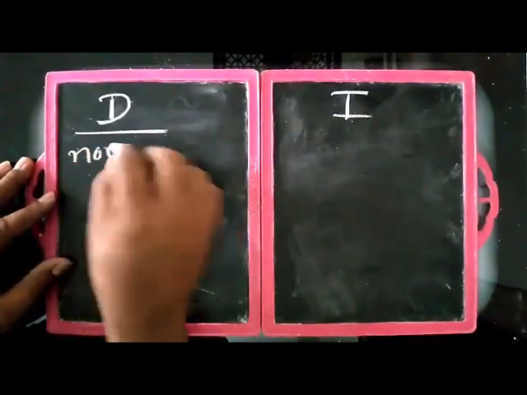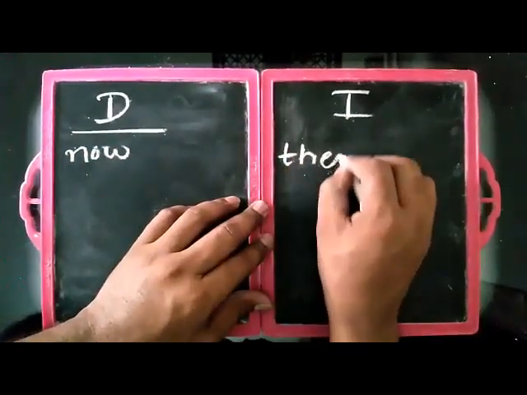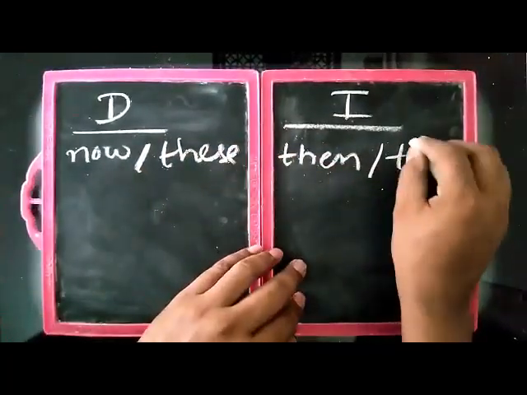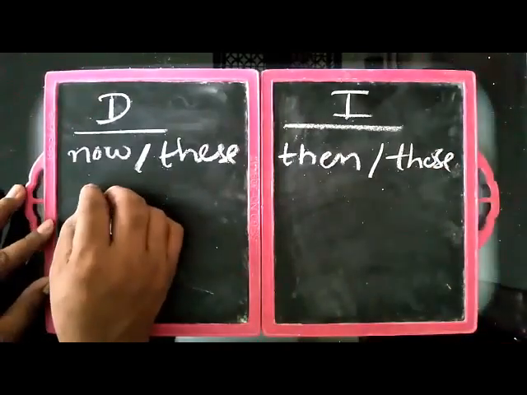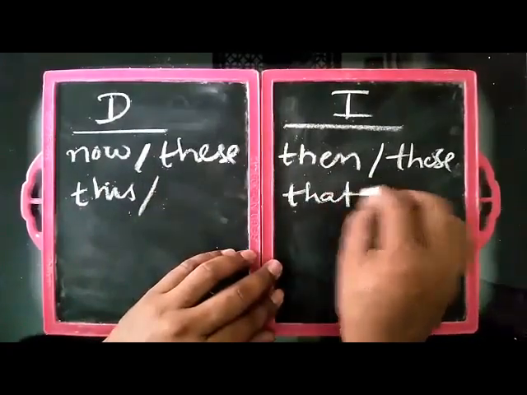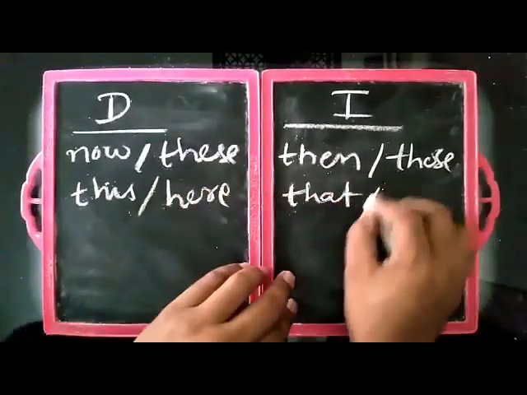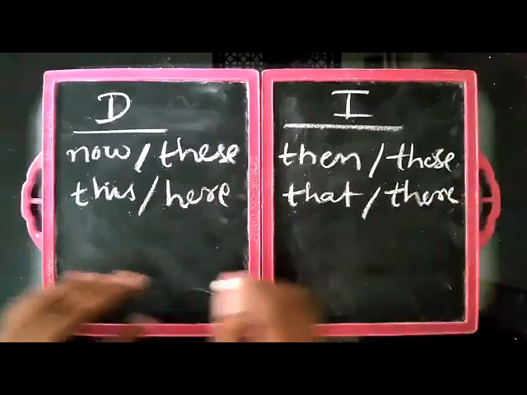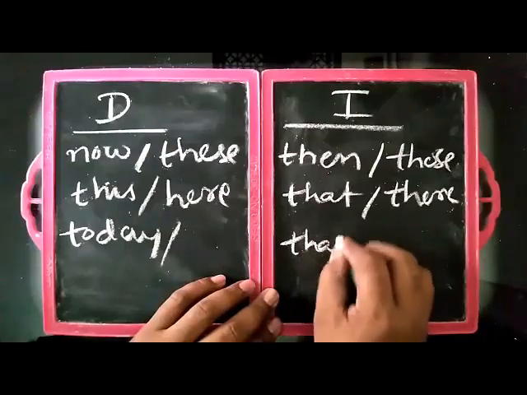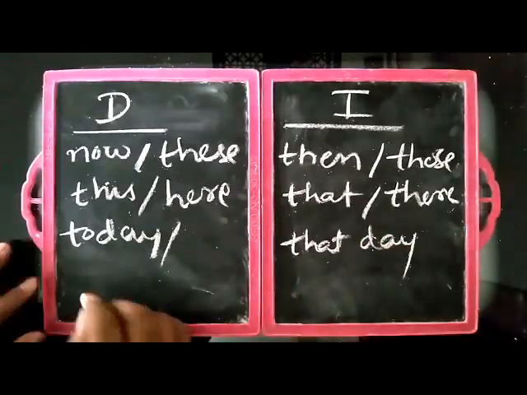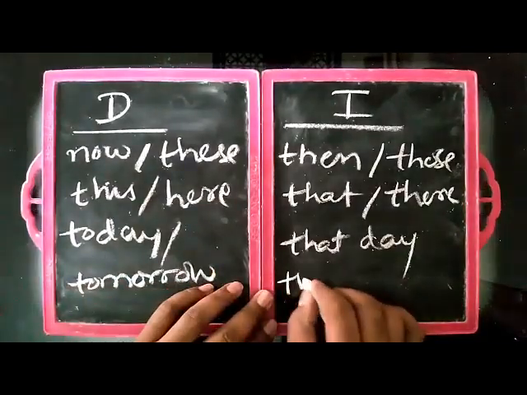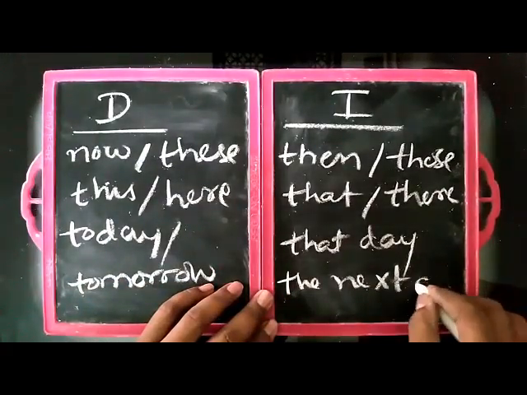So now becomes then, these, those, this, that, here, there, today, that day, tomorrow, the next day or the following day.